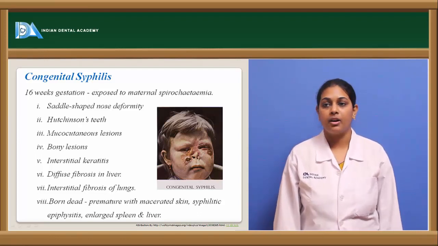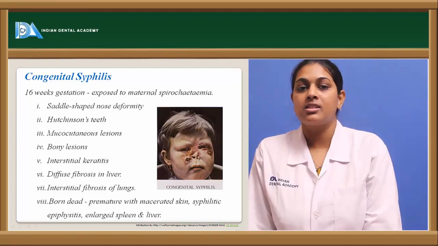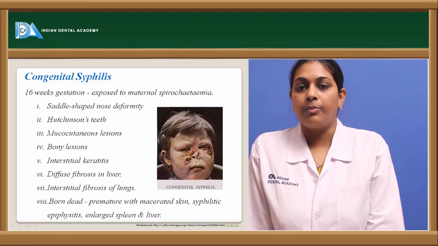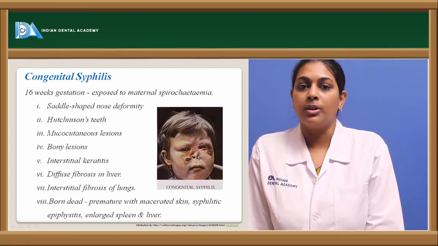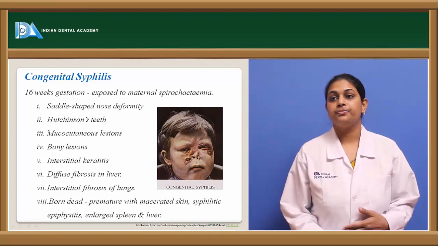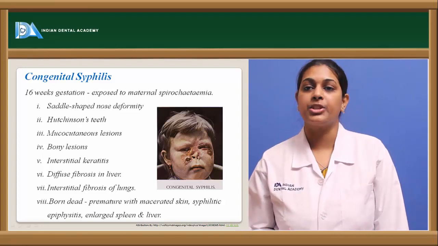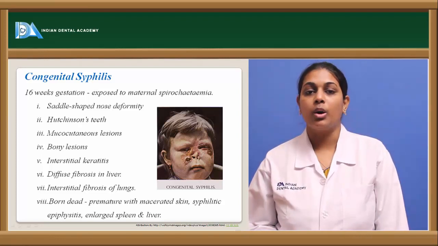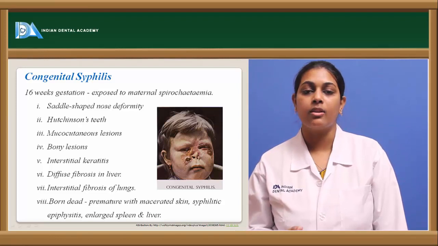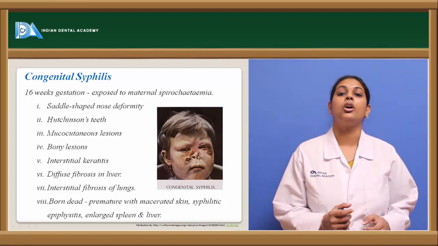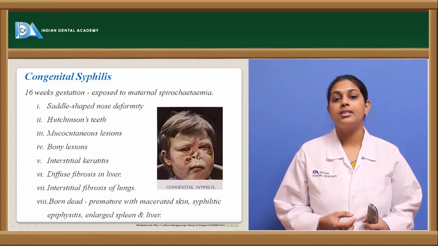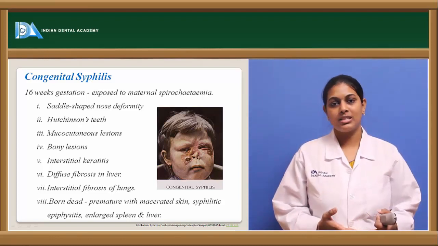We see that the fetus is born with a saddle-shaped nose deformity. Other than that, we also see Hutchinson's teeth, that is incisors, where the patient develops teeth which are microdontia, that is smaller in size than normal, with increased spacing amongst the teeth within the jaw, and notching within the incisors as the teeth start growing.